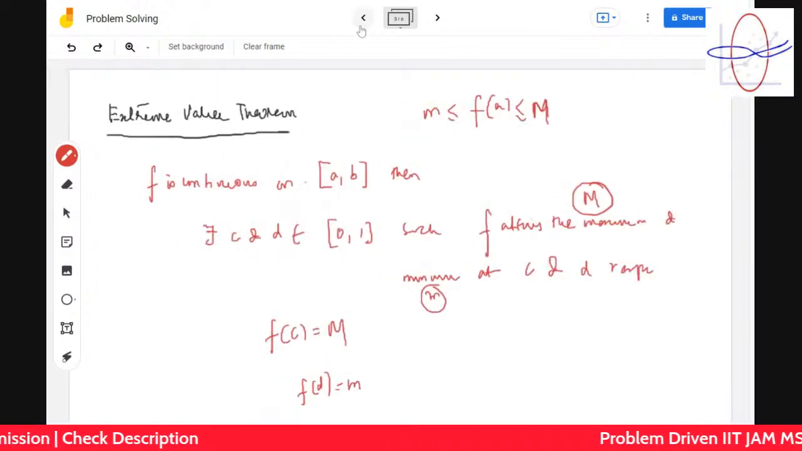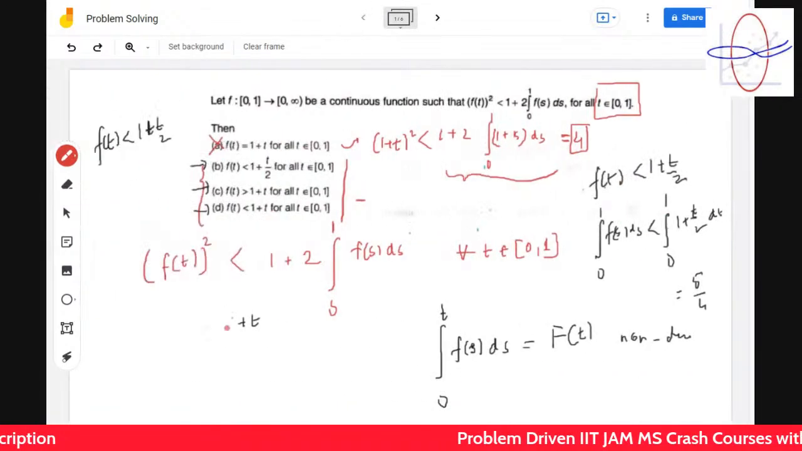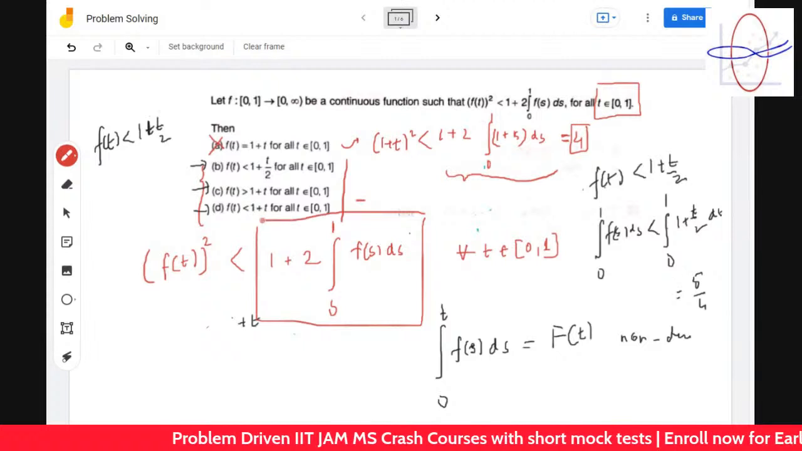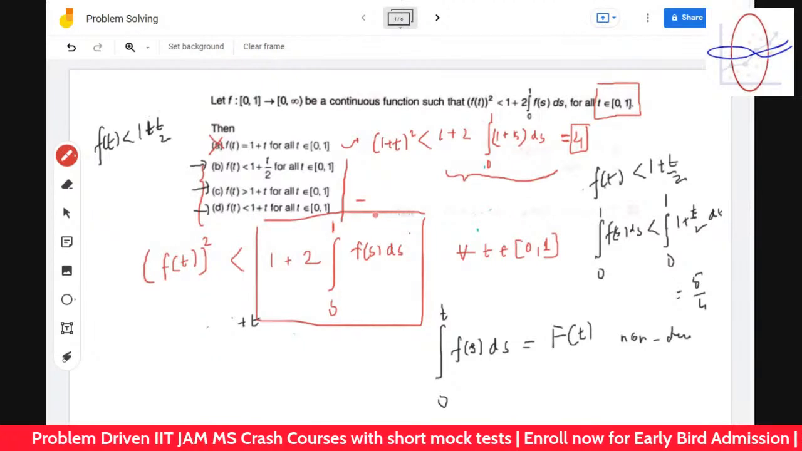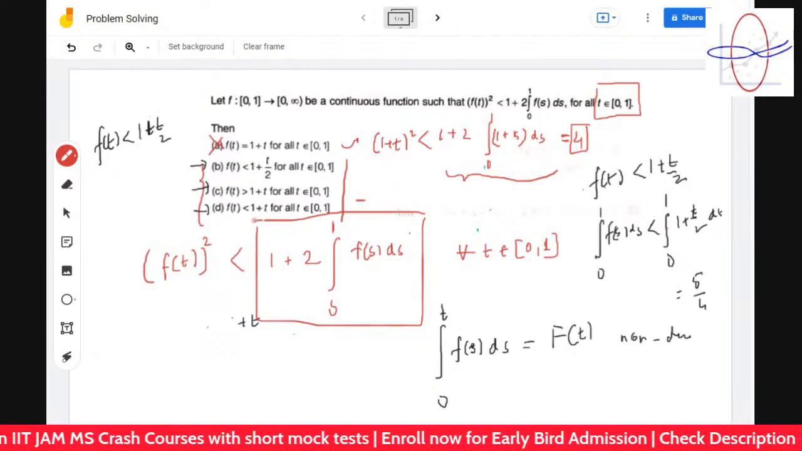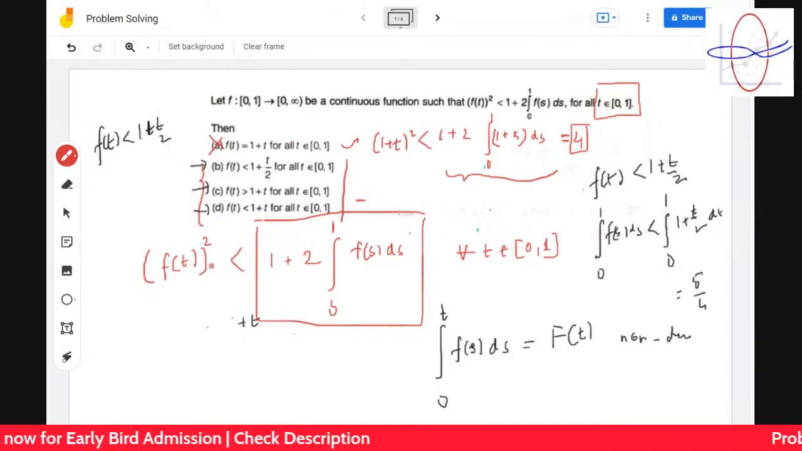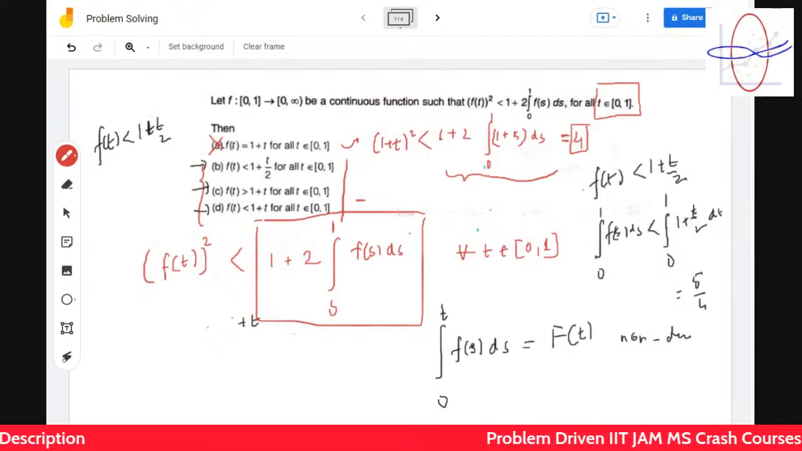But understand one thing very carefully. Here, this is just a number. It's just a number, okay, and it's a function. It's asking whether the function is less than or equal to that number or not.